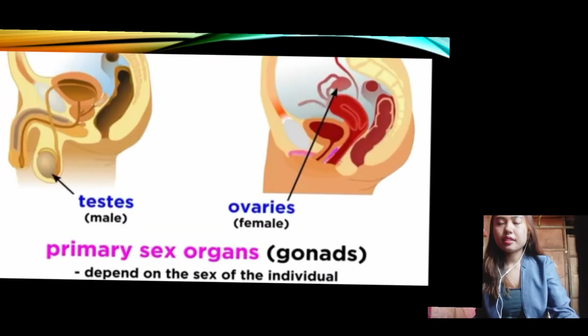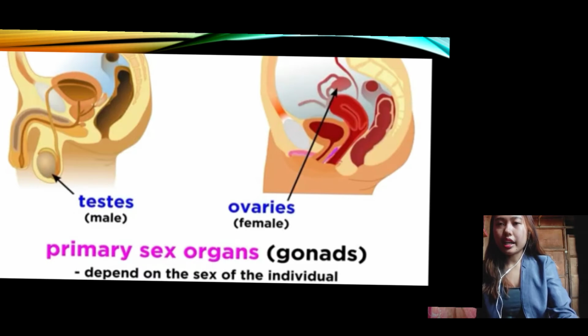When examining the reproductive system, the first thing to mention is the primary sex organ, also called the gonads. The interesting thing is that, unlike the lungs, heart, stomach, and liver found in every human, these are found depending on the sex of the individual.